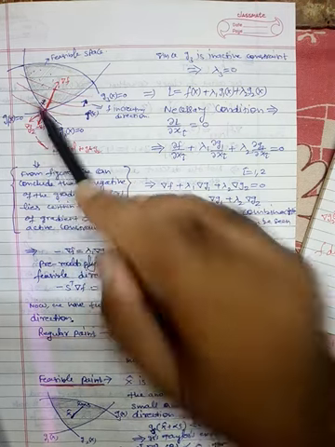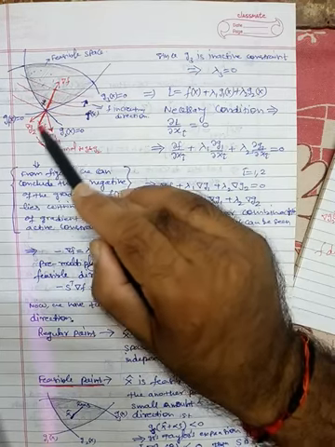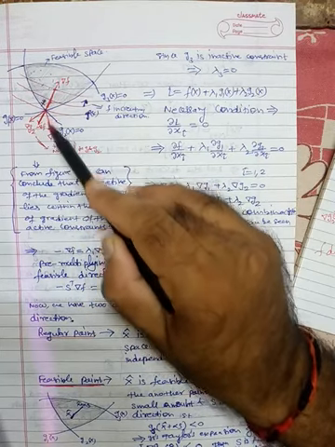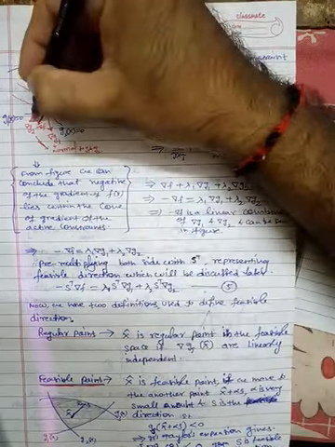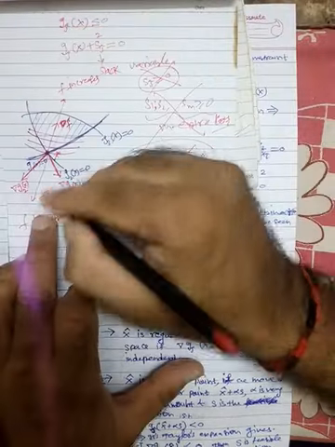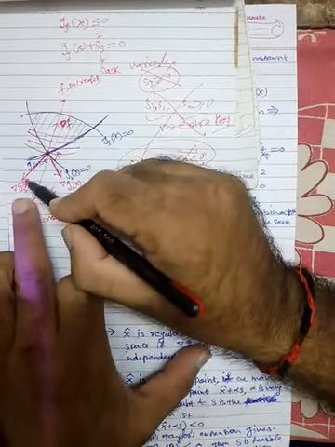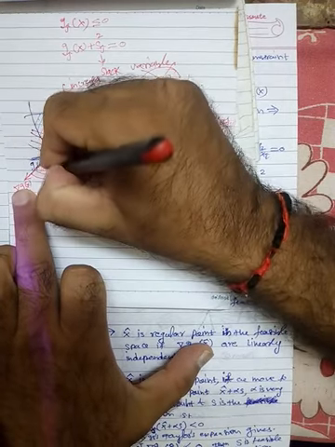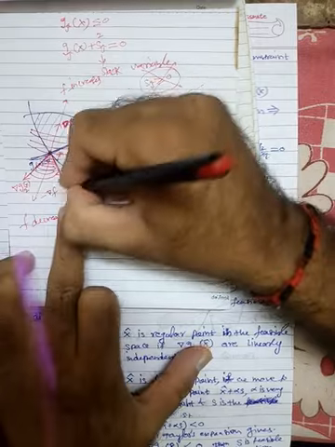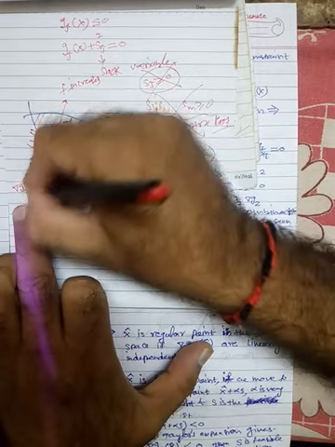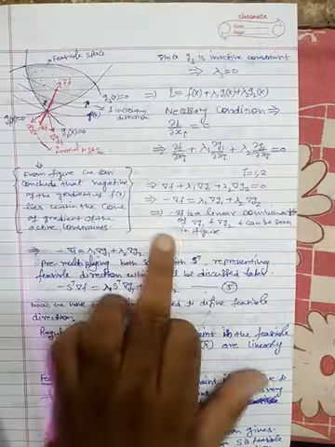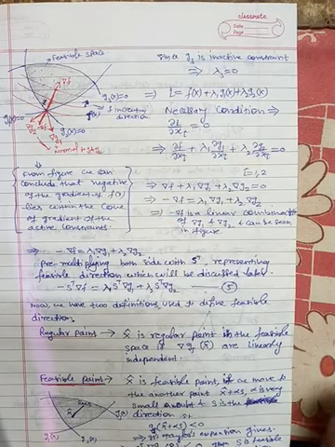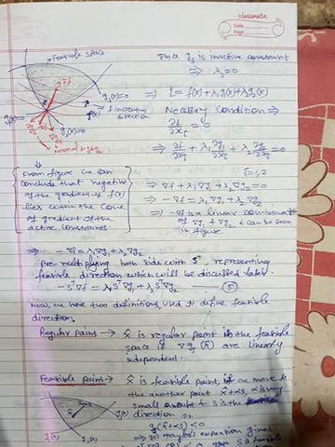This minus gradient f is in the cone formed by gradient of g1 and gradient of g2. That's why this is the condition. Fine. So this is the condition.